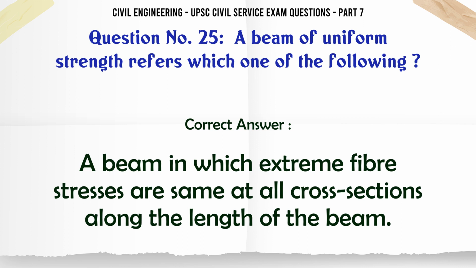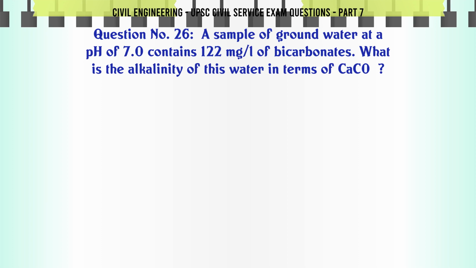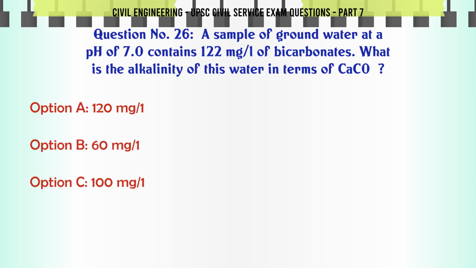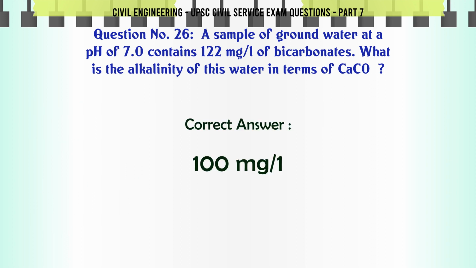A sample of groundwater at a pH of 7.0 contains 122 mg/L of bicarbonates. What is the alkalinity of this water in terms of CaCO3? A. 120 mg/L, B. 60 mg/L, C. 100 mg/L, D. 200 mg/L. The correct answer is 100 mg/L.